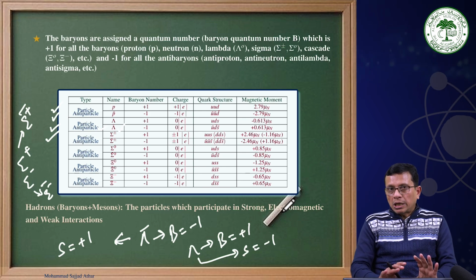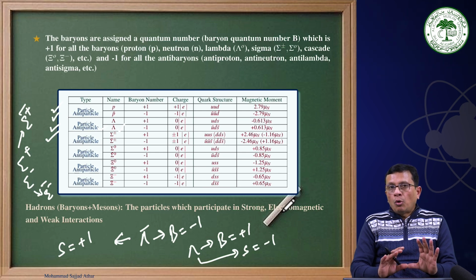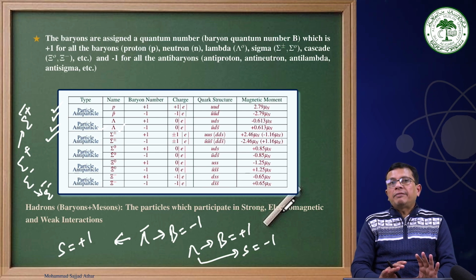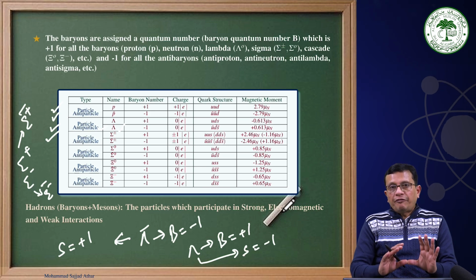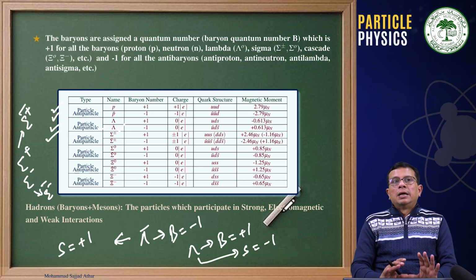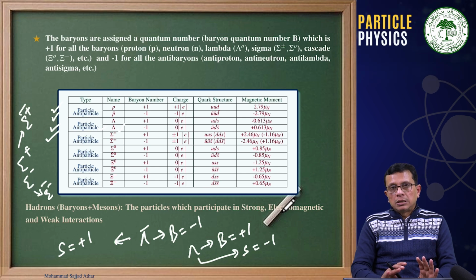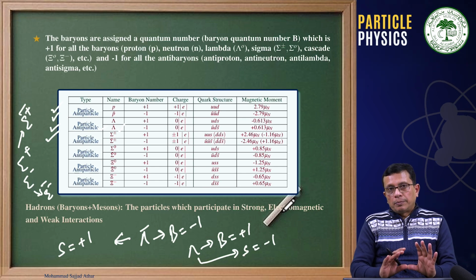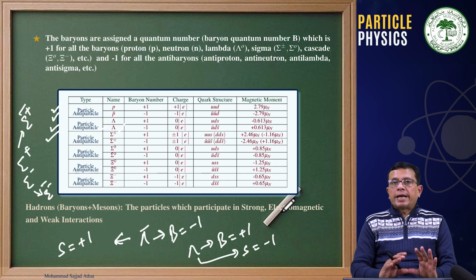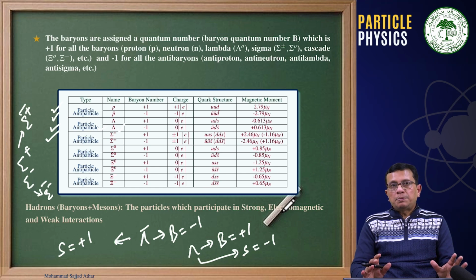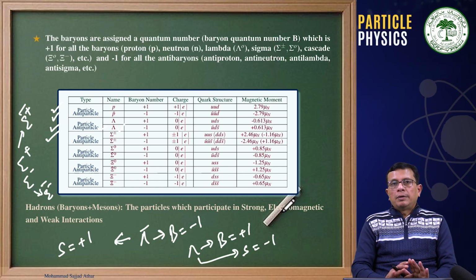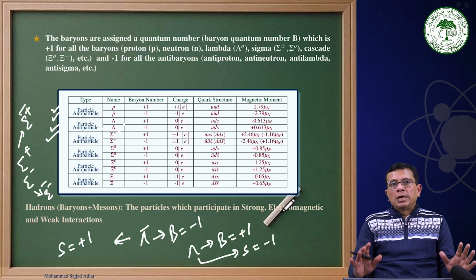Therefore, mind it, what I am telling you is that all those particles which have got a structure, which are not point particles, which are not fundamental particles, but they are fermions, we are calling them baryons with baryon quantum number +1. They can be strange particles or non-strange particles. They can be proton or neutron or the resonances of these particles.